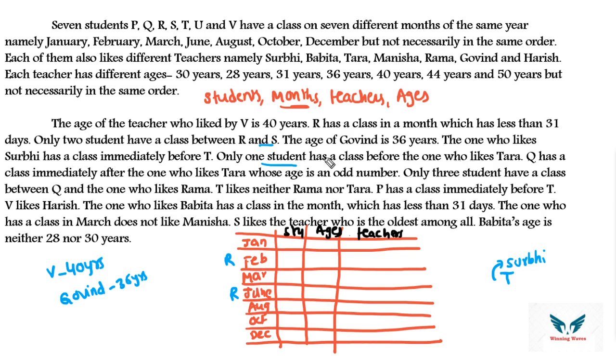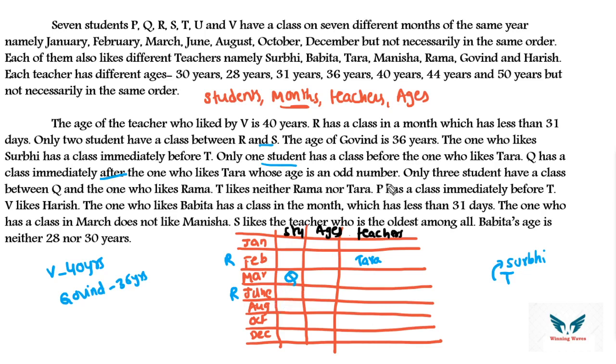So before Tara there is only one student. That means Tara will be in second month. So second month is nothing but February. Tara, teacher, and only one student, January, previous. Then Q has seminar immediately after the one who likes Tara. Okay, so immediately after Tara, Q has. Immediately after means the very next. So Tara is in February, implies Q will be in the month of March, right?